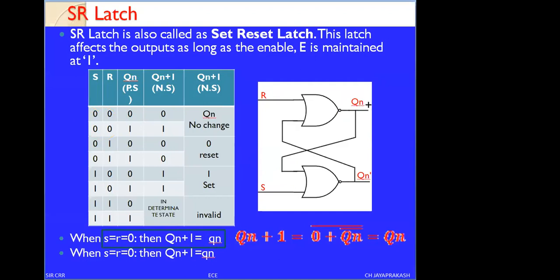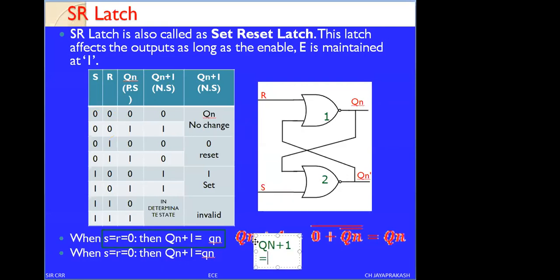Check NOR gate 1. I am considering the output of NOR gate 1 and the output of NOR gate 2, observe. I am writing the output of NOR gate 2, that is Q of n plus 1 equals,